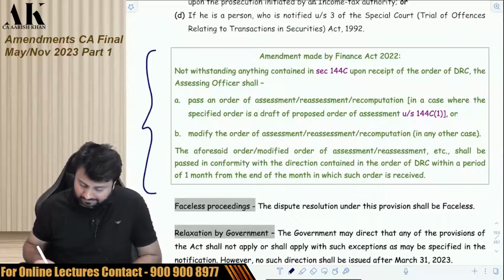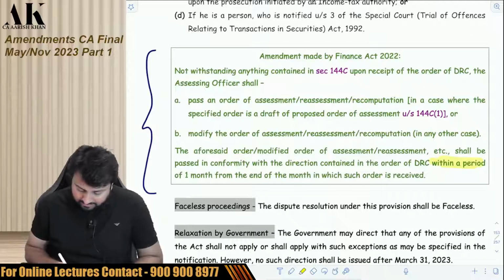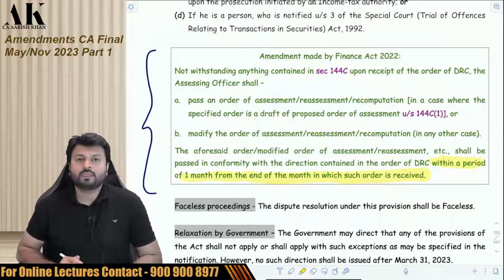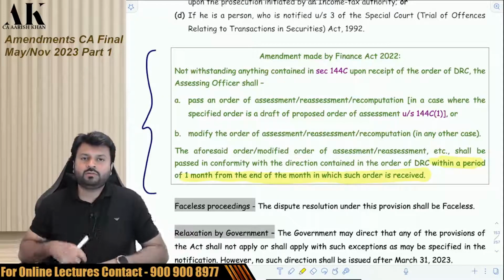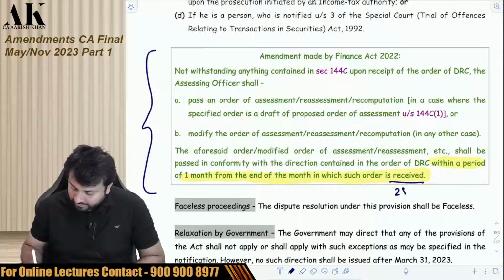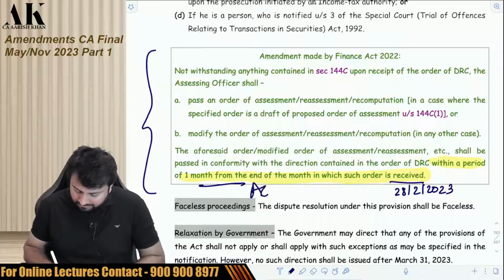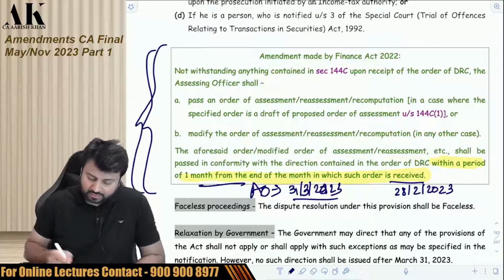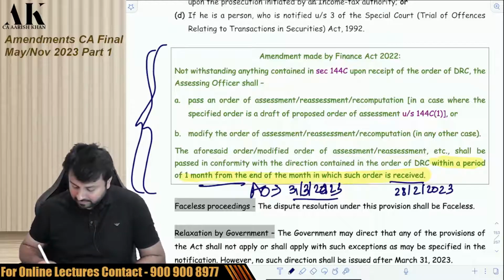You can check over here that the time limit is that it has to be done within 1 month from the end of the month in which such order is received from the DRC. So whenever the AO receives the order from the DRC, suppose the order from the DRC is received on the 28th of Feb 2023, then the AO can pass the order, can complete the order till 31st of March 2023. Okay, so this is what this particular provision is all about.